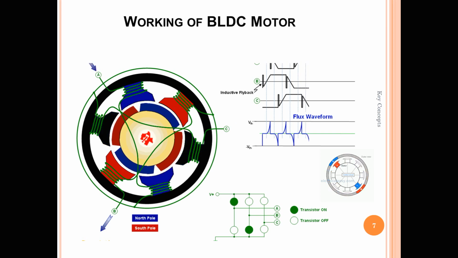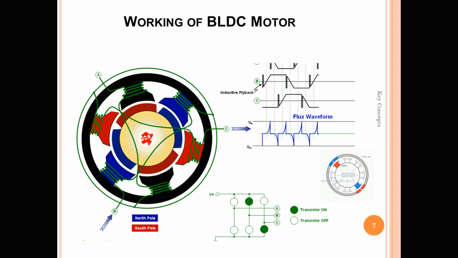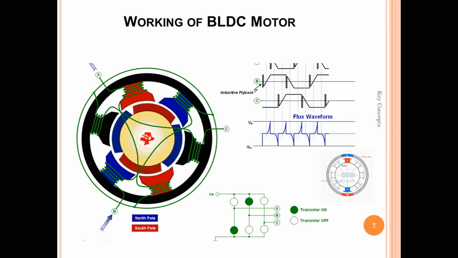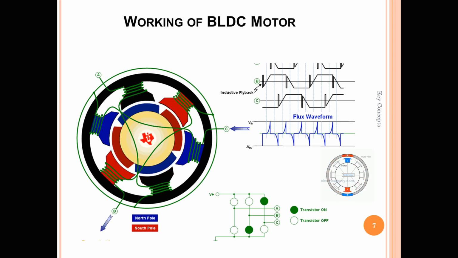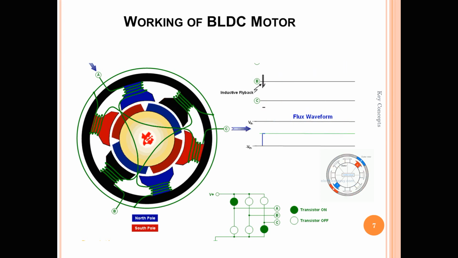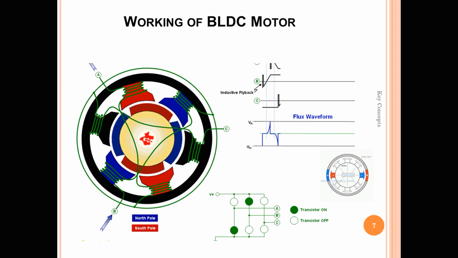When we talk about the working principle of this motor, how will the BLDC operate? As you can see, at any moment of time 2 phases are energized, and while doing this the motor internally creates 2 magnetic fields. One comes from the permanent magnet, and the other magnetic field is generated by energizing the 2 phases.